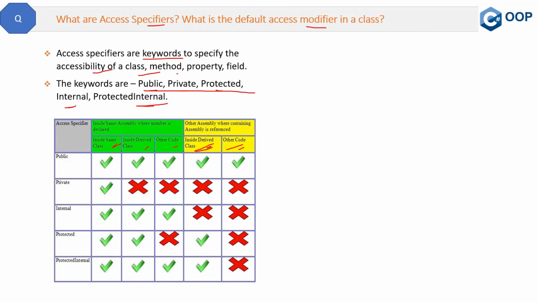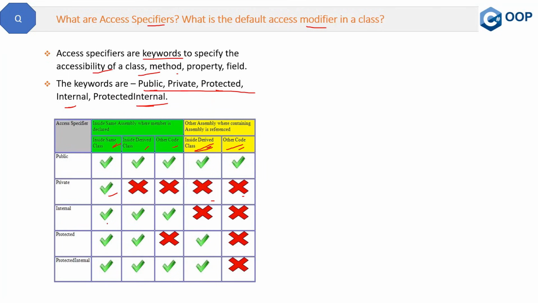Okay, so this is about the public access specifier, which is accessible at every level. The next one is private. Now private is accessible within the same class and nowhere else, right? Inside a derived class it's not accessible, nor in other code, other assembly, or derived class of an assembly. Then we have the internal case.